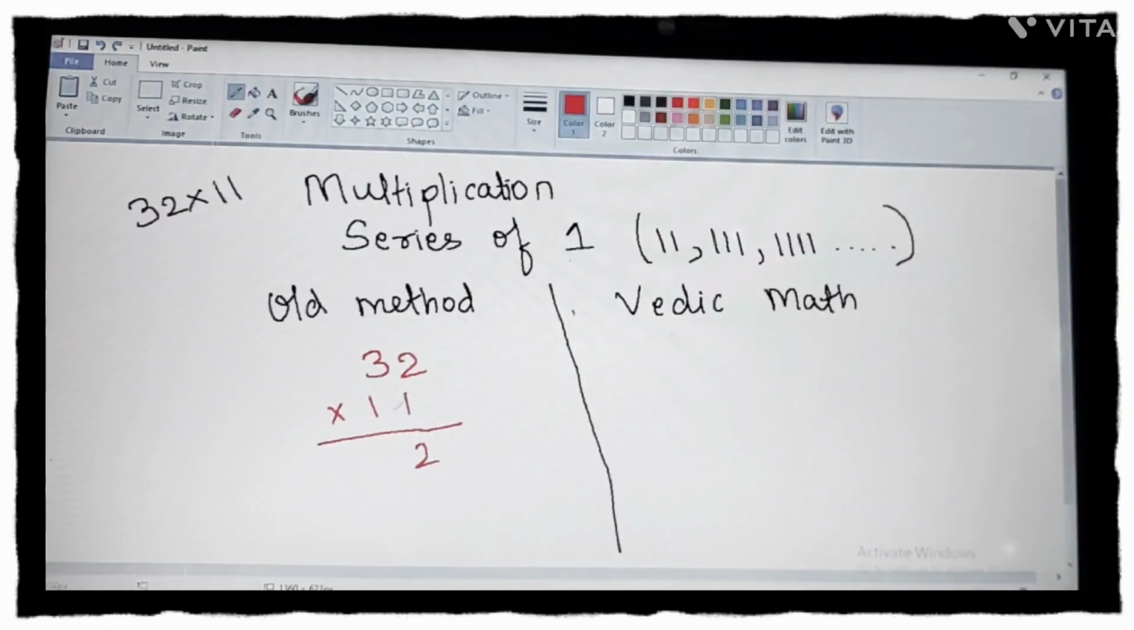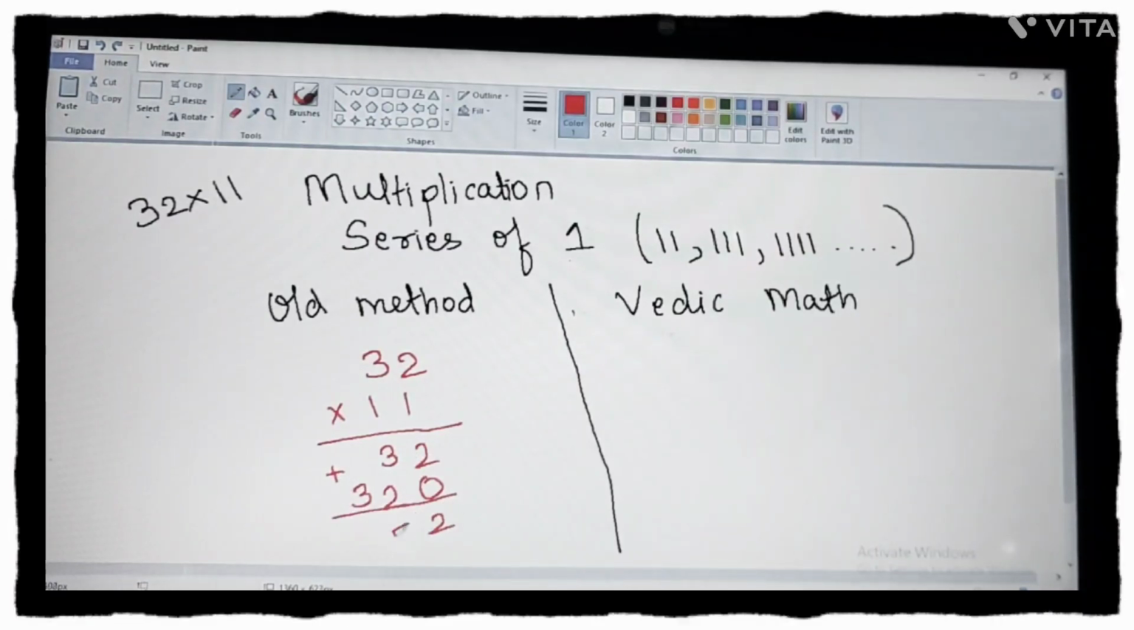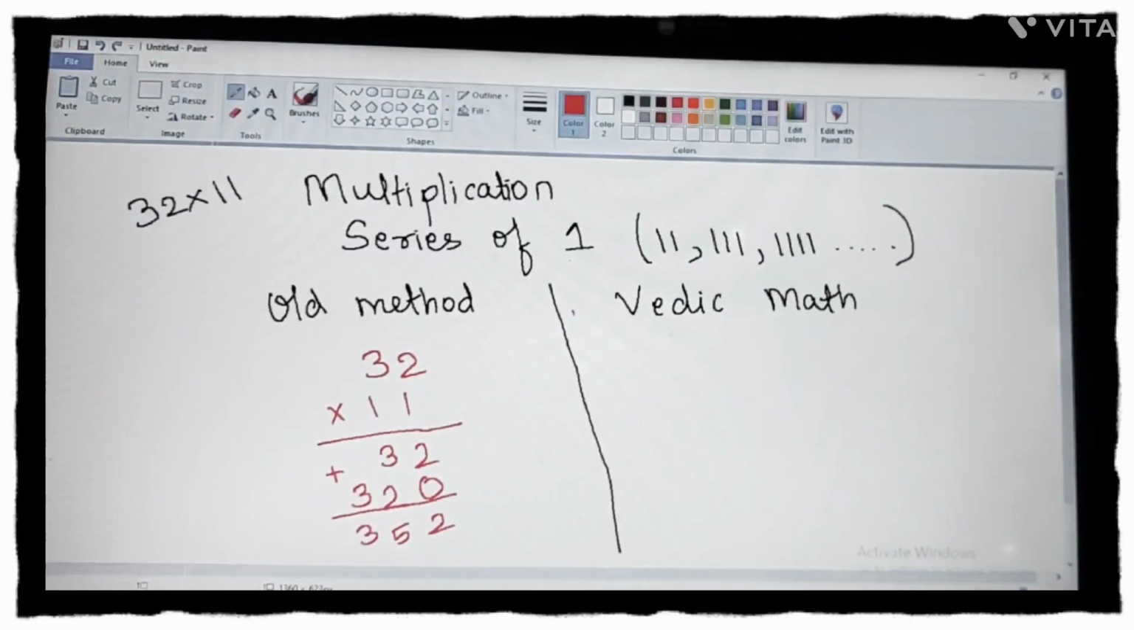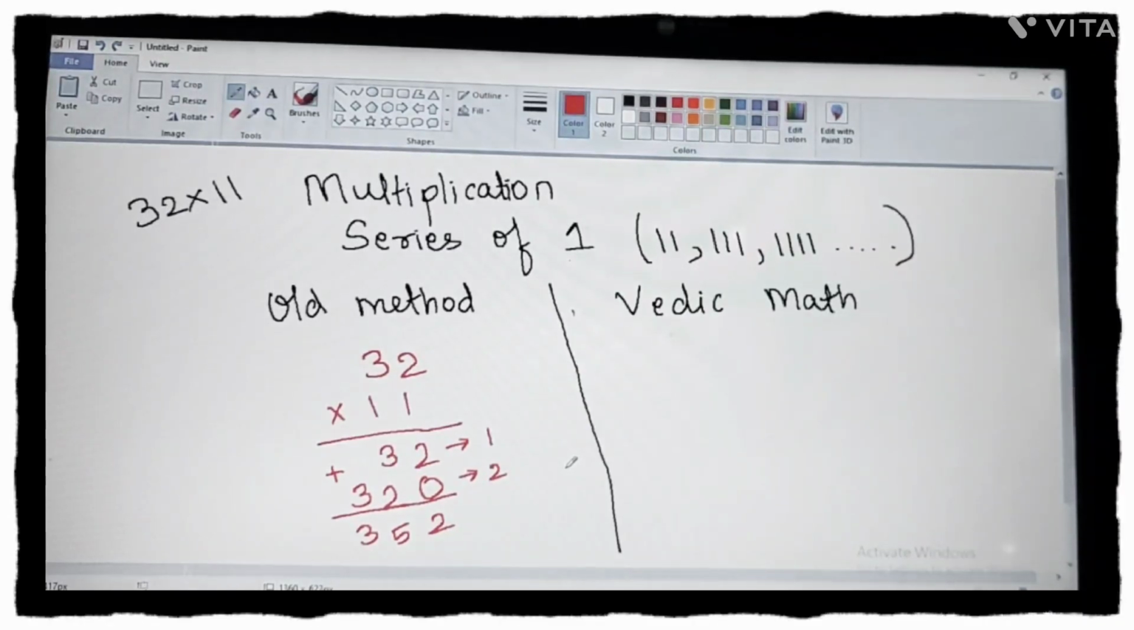So 1 2s are 2, 1 3s is 3. Then I put here 0, 1 2s are 2, 1 3s are 3. Then I add both the numbers. 2 plus 0 is 2, 5 and 3. So this is my old method, right? Now how many steps have we done? This is step 1, this is step 2, and after doing 2 steps we finally get the answer after adding. Now in the Vedic maths method, only in one step we will get the answer.